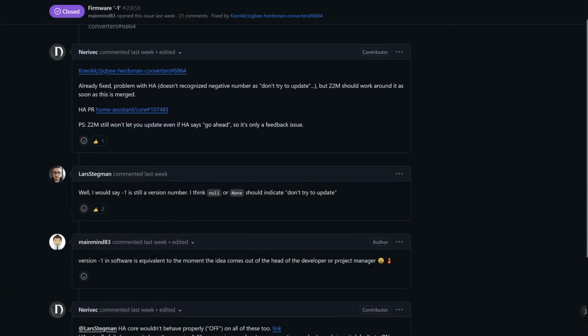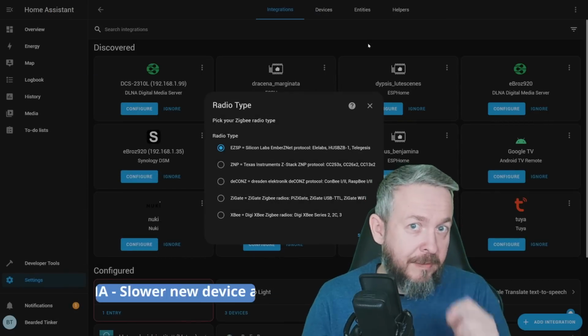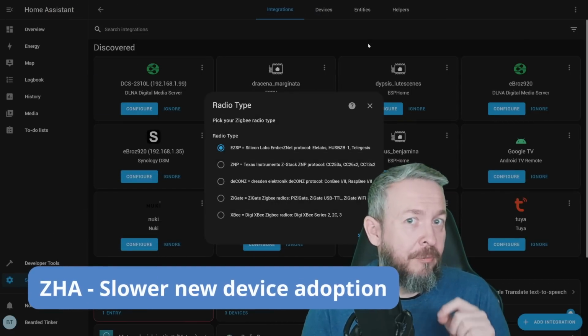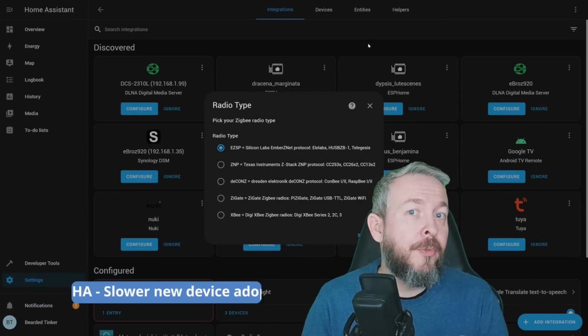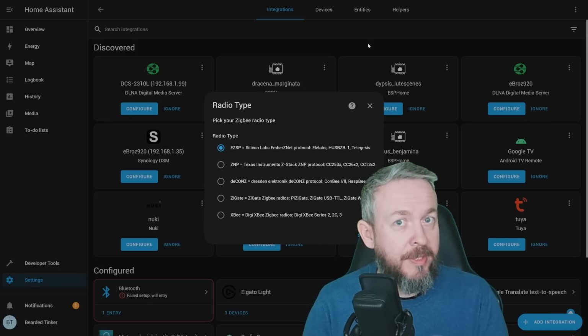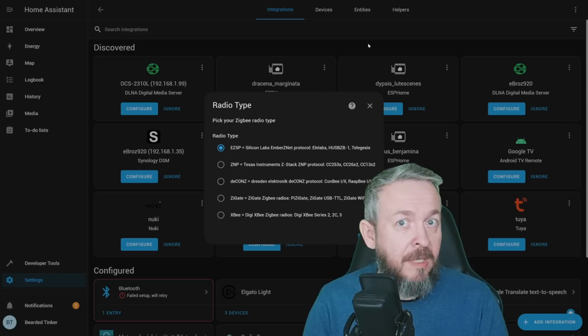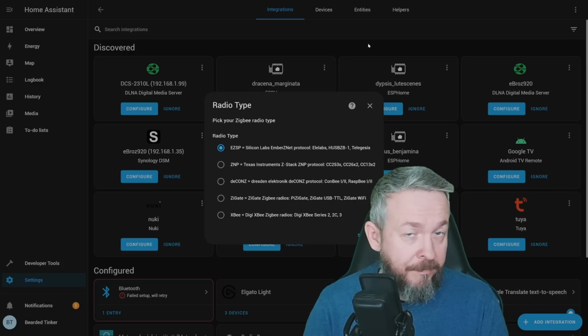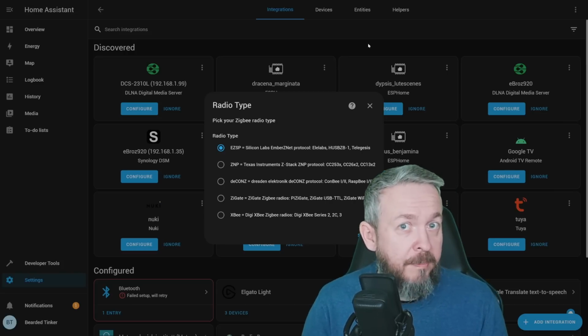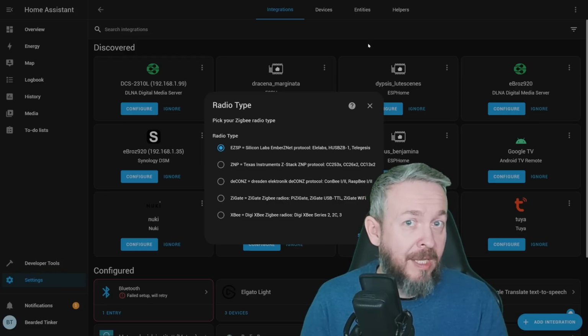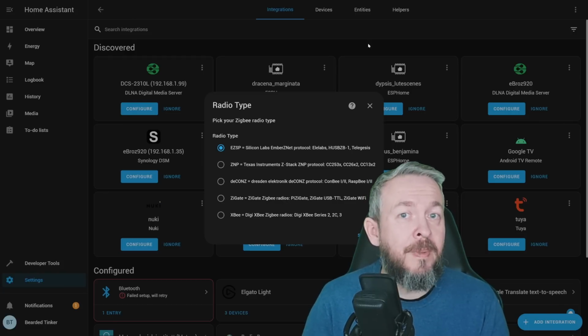But because of that strict following of the rules, the developers also don't like to bend sideways and do things for the devices that don't follow the standards. So that also means that the devices that don't follow the standards will take a bit longer to get added to ZHA than it would be the case with Zigbee2MQTT. Also, some devices may never end up in ZHA, which I highly doubt, but that's simply how things work.